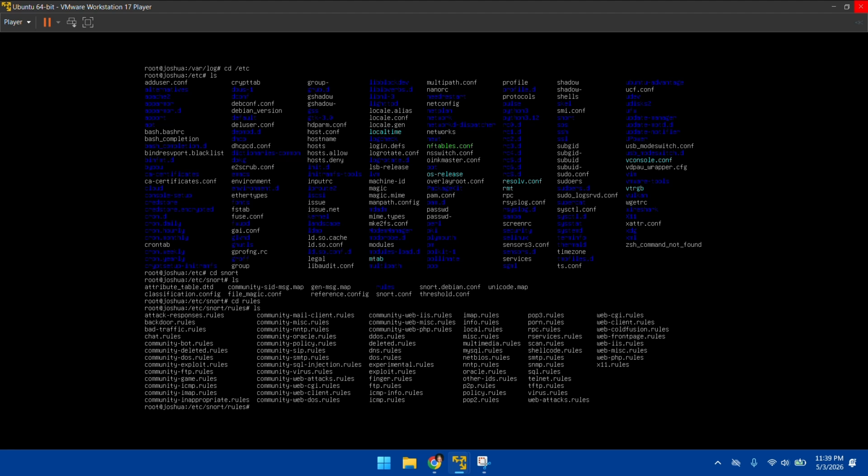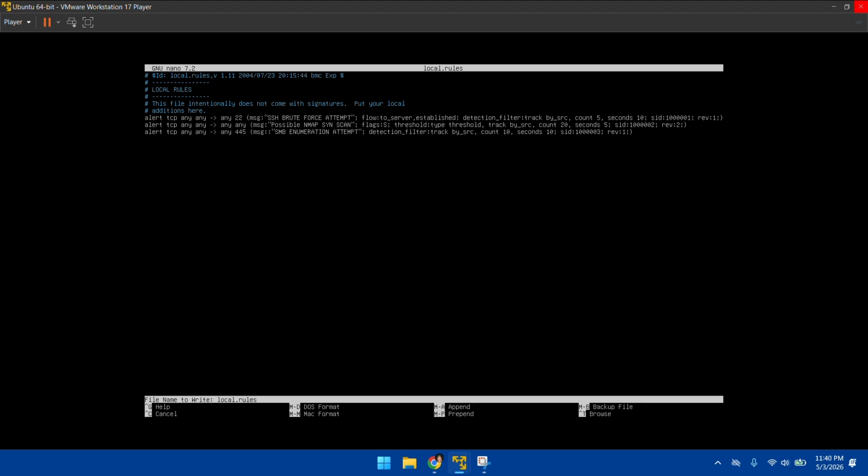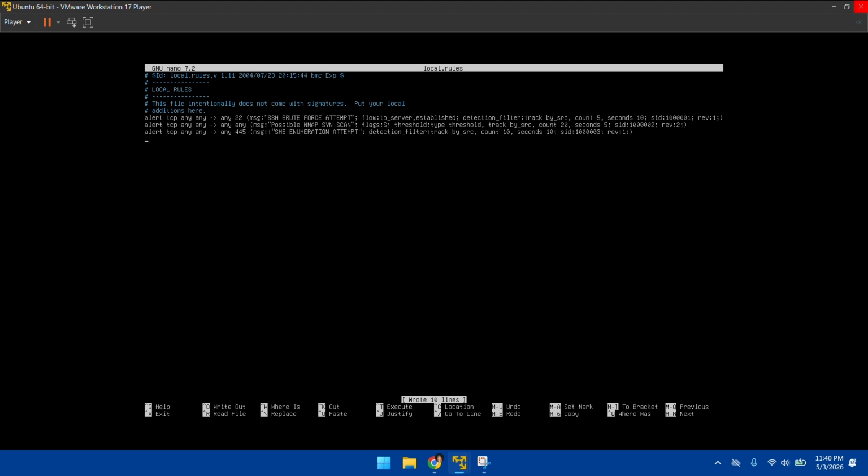You have to manually input these rules because these are local rules. I've already added the rules for you guys. I'm going to be detecting basically two attacks. One, we're going to be performing the SSH brute force, and another is a possible nmap scan or a ping scan. And there's an SMB enumeration attempt, which we can check as well.